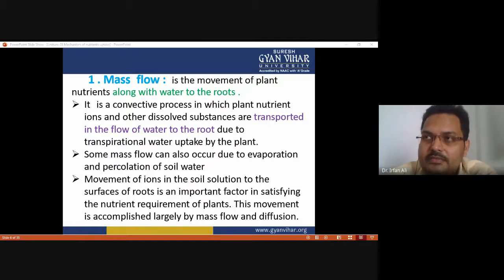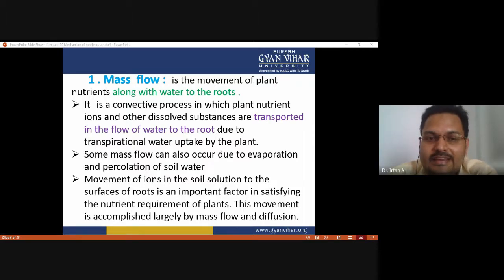When a continuous flow of water column takes place, this is due to the transpiration pull. You know that the last phase of ascent of sap is transpiration. When transpiration takes place, it induces a transpiration pull.